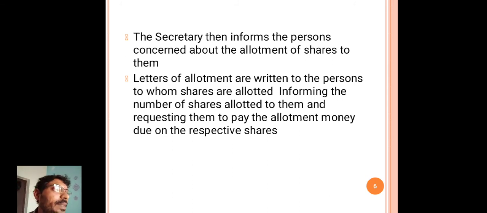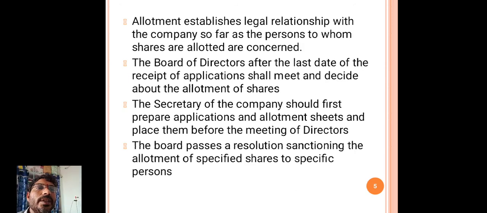Here the secretary prepares an allotment sheet and places it before the meeting of directors.